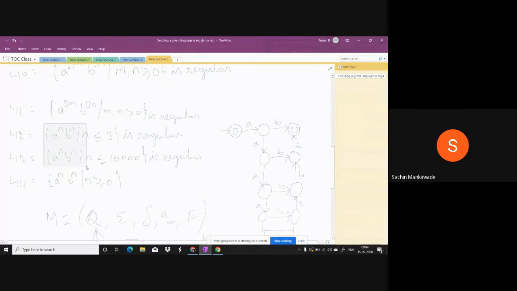Then what about this one? Do we have a relation or not? Yes, here also A's and B's are equal, and here also A's and B's should be equal. Even though the relation is there in L12 and L13, we have decided that they are regular, whereas the same relation is in L14 also, but we are saying not possible. What is this?